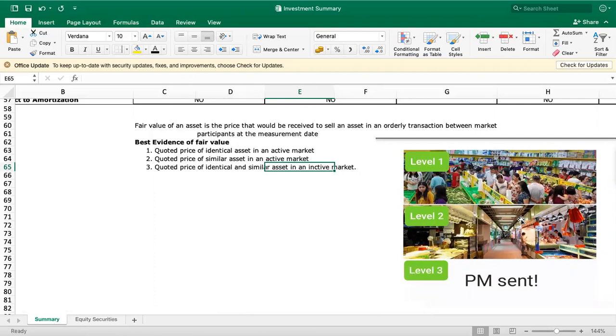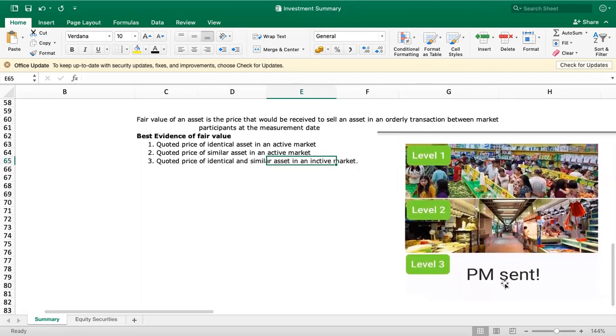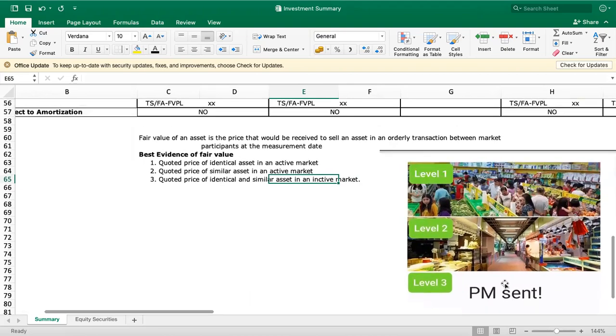That's the second priority or evidence of fair value. The last is identical or similar assets but in an inactive market. So that is the illustration of the best evidence of fair value.